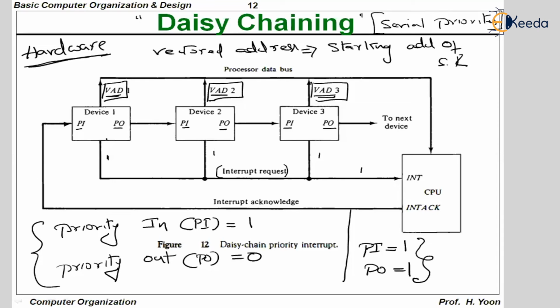For an example, now all these 3 devices are interrupting. But will the CPU be able to go to the next device? No, the CPU cannot go to the next device because PI and PO are equal to 1, 0.